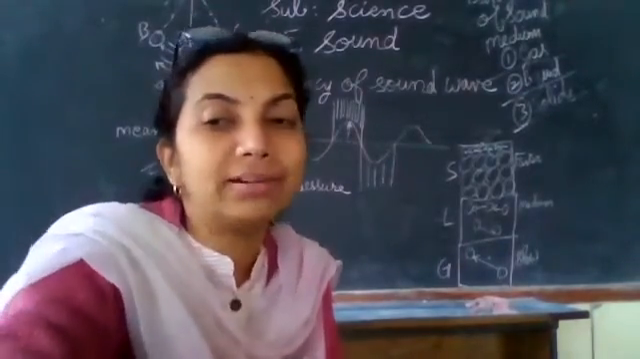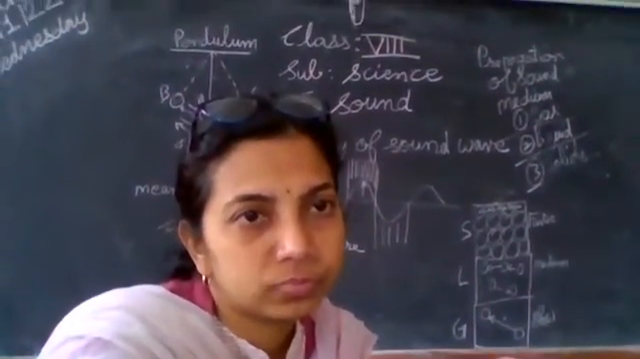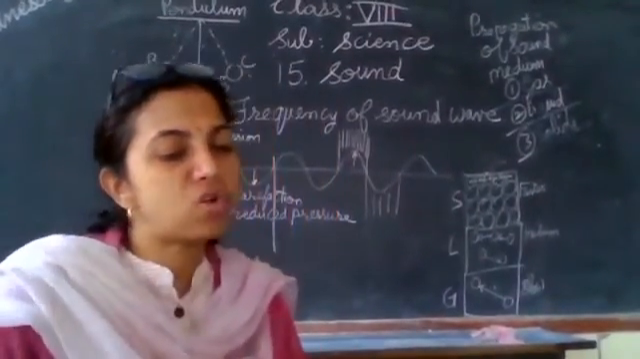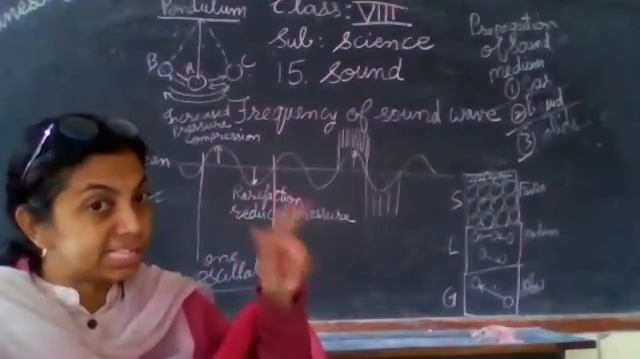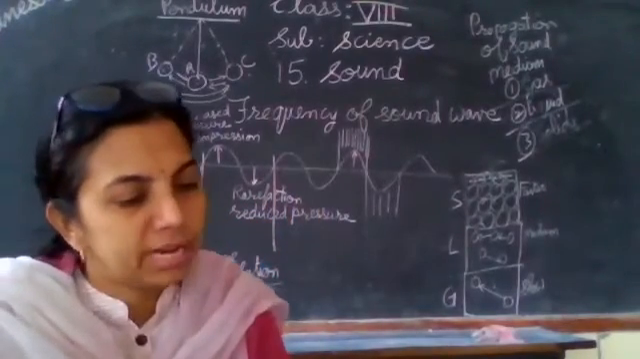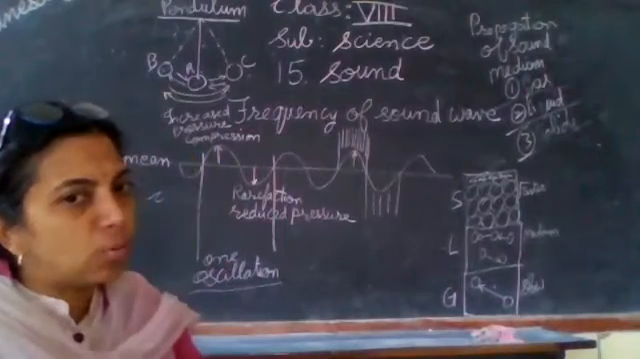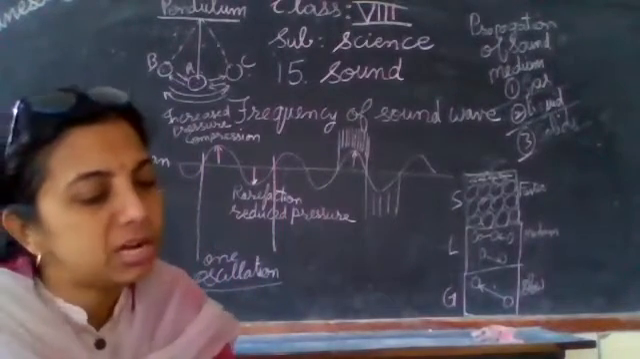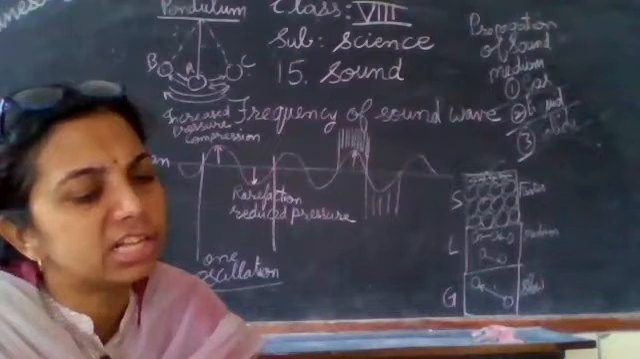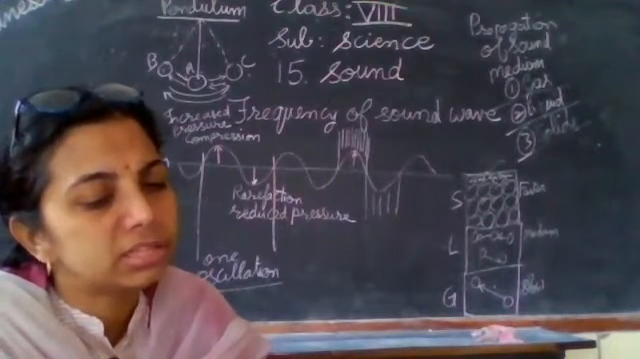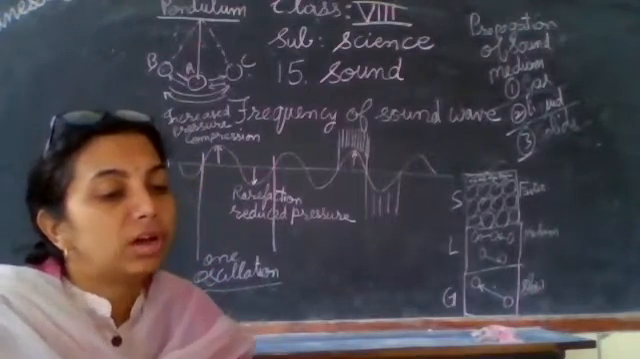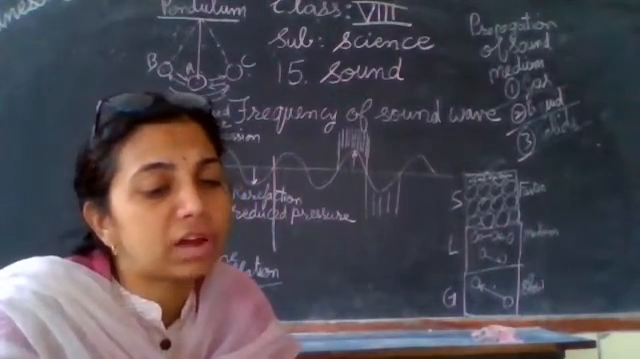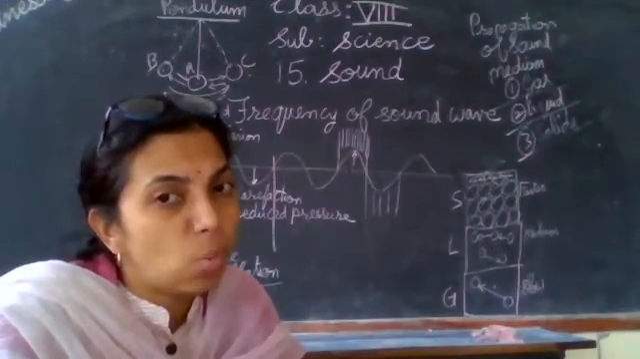One compression and one rarefaction together form one cycle of the wave. Just like a pendulum going from B to C and C to B is one oscillation, similarly for a wave, one compression and one rarefaction together form one oscillation. The number of cycles formed in the air in 1 second will be decided by the number of times the prongs of the tuning fork are vibrating. In 1 second, how many oscillations?